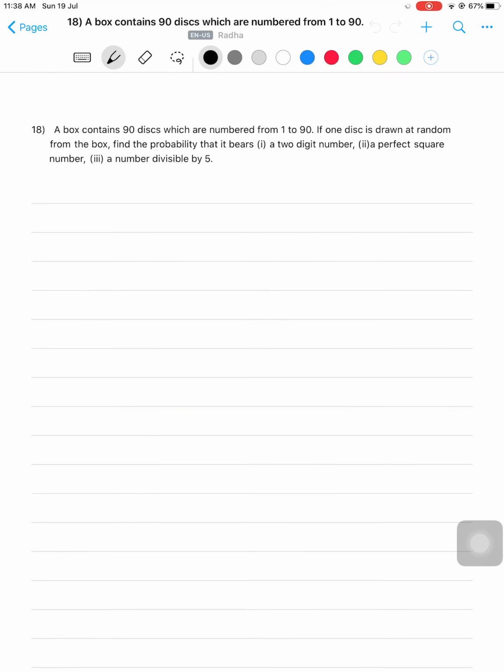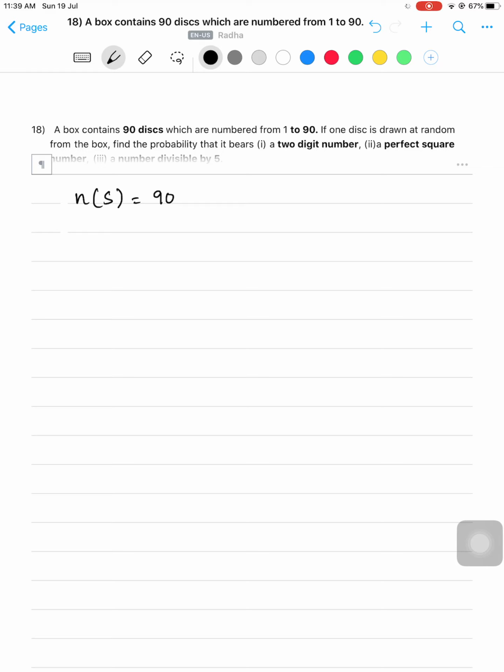Now look at question number 18. A box contains 90 discs which are numbered from 1 to 90. Now if one disc is drawn at random from the box, find the probability that it bears a 2-digit number, second one a perfect square number, and the third one a number divisible by 5. So how many discs are there? 90 discs. So what is N of S here in this problem? 90. They are numbered from 1, 2, 3 etc. up to 90.